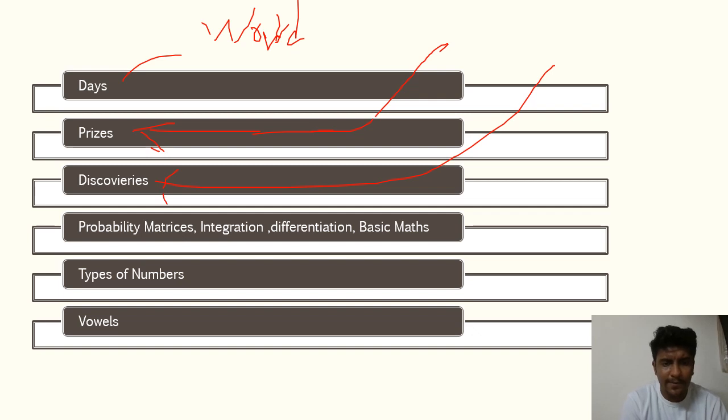Here, probability, matrices, integration, differentiation, basic maths. What you need to do is just have a basic rough idea of probability and basic maths, that's necessary. Sometimes there are questions on vowels, definite and indefinite. So A, E, I, O, U are vowels, and the others are consonants. So you need to know the vowels, and the types of numbers is also very essential to know.